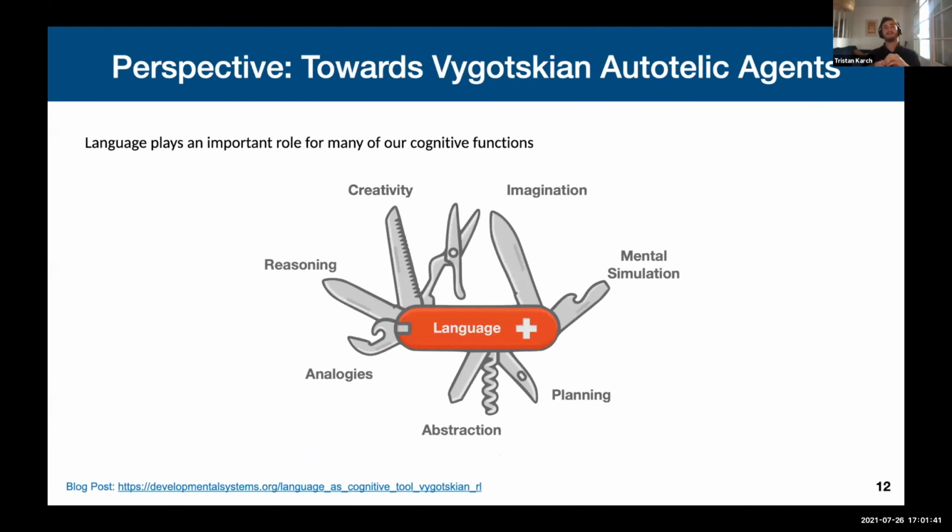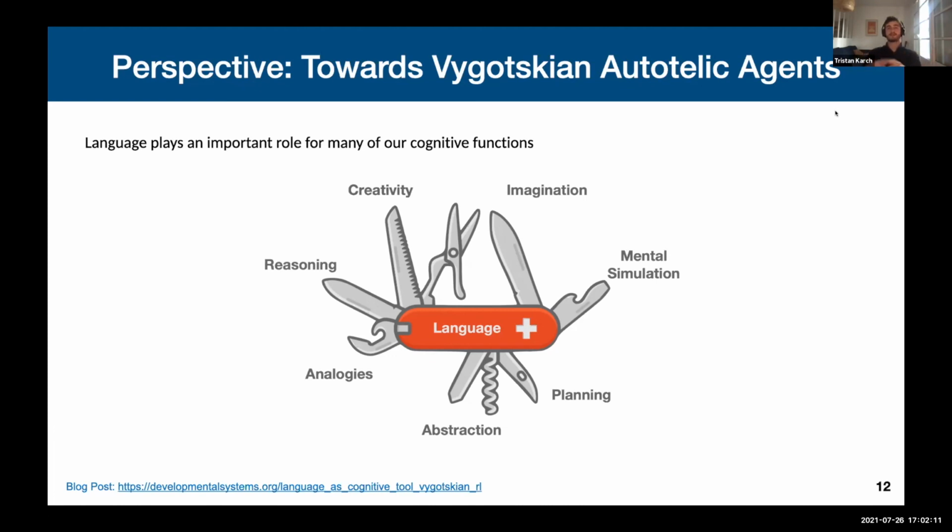And finally, about the perspectives that I mentioned. If we look at language in humans, we can see that it's a multifaceted tool that is used for many purposes. It's used for communication, but it's also used in an internalized way for cognition. The set of cognitive functions where we can use language is really diverse.